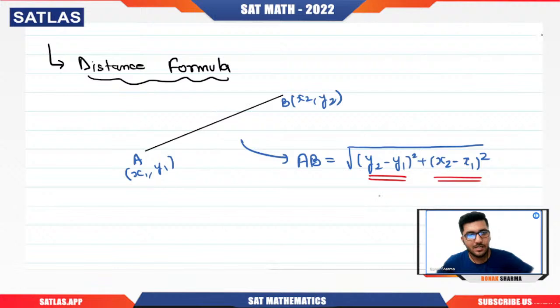The second thing is that it does not matter whether you take y2 minus y1 or y1 minus y2, or x1 minus x2 or x2 minus x1. Ultimately we have to square it, so the square absorbs the negative sign. It does not matter. Remember that. Don't confuse yourself about which sequence you have to take the points in. You can take it in any way. So this is the distance formula.